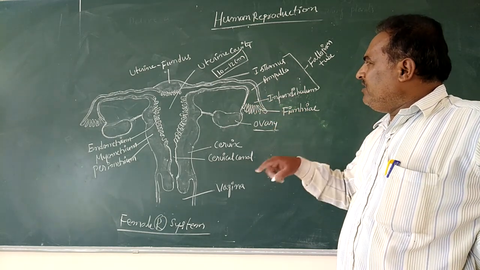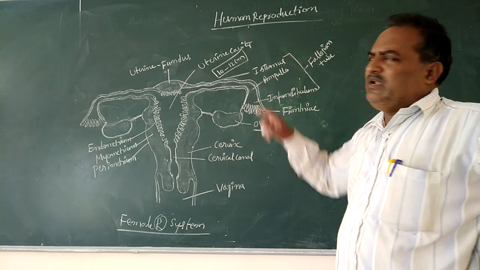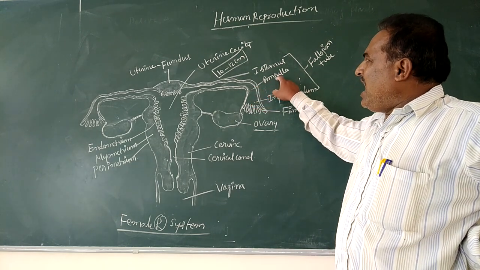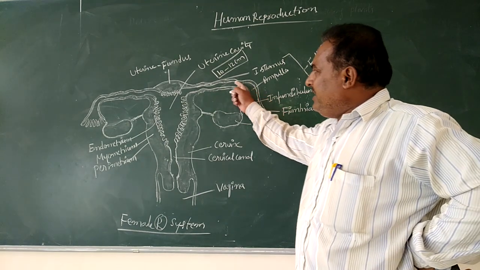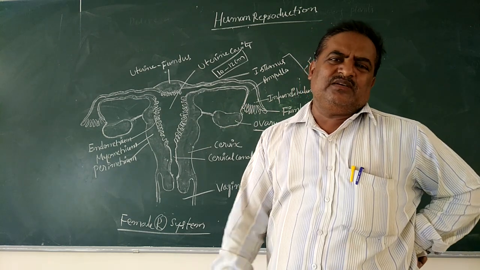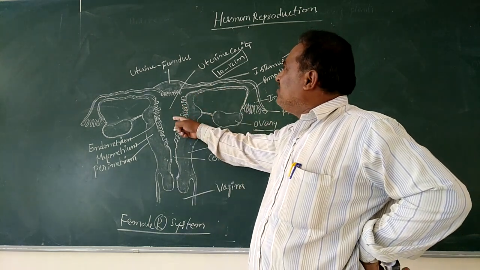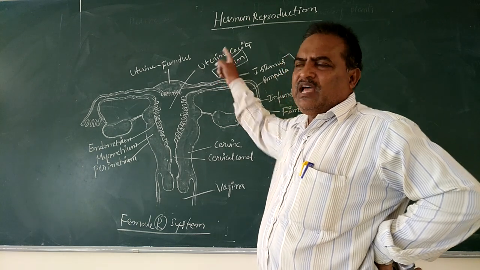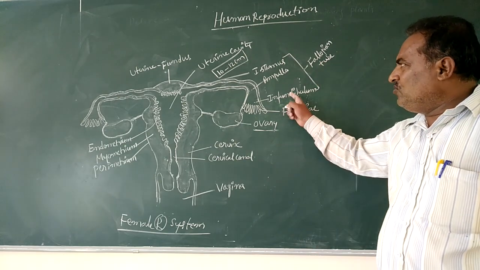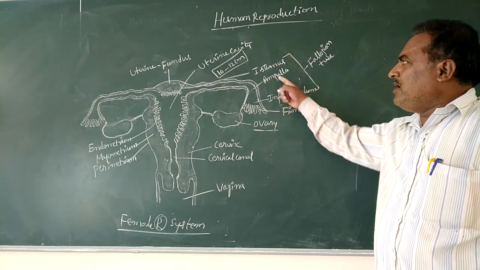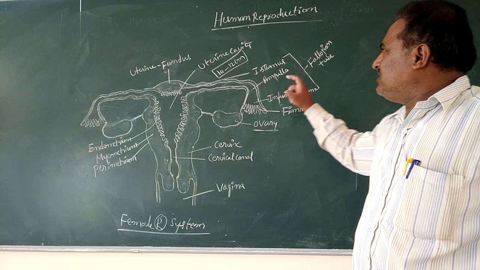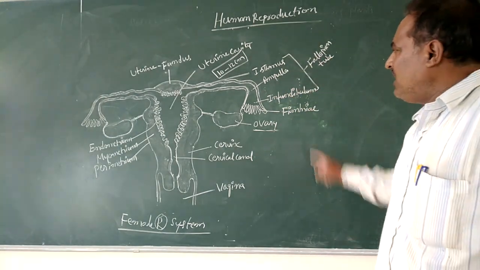Here, the infundibulum leads to a wider cavity called the ampulla. The ampulla leads to a narrow cavity called the isthmus region. The isthmus portion is connected to the uterine cavity. It is about the fallopian tube. The fallopian tube is differentiated into three regions: infundibulum, ampulla, and isthmus portion. These are the parts present in the oviduct or fallopian tube.